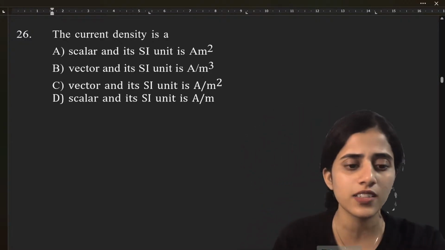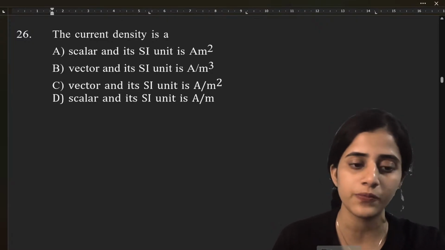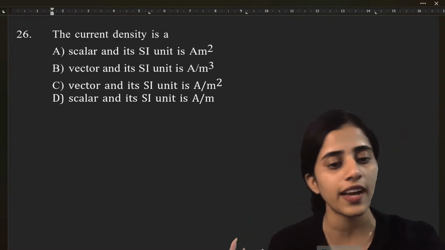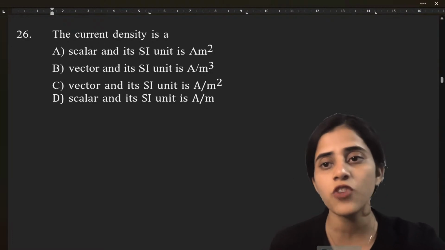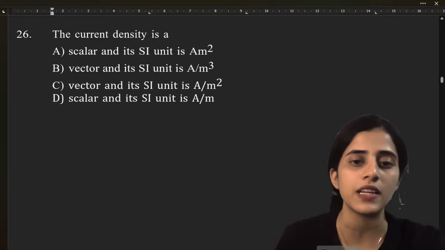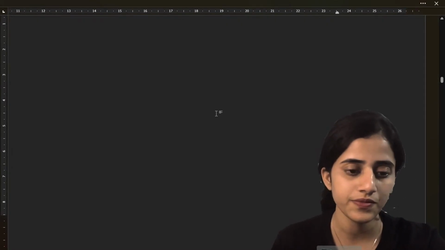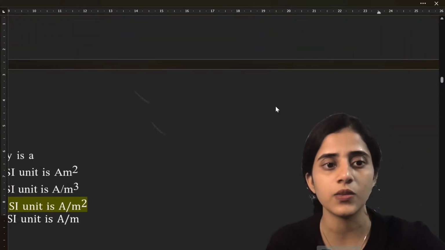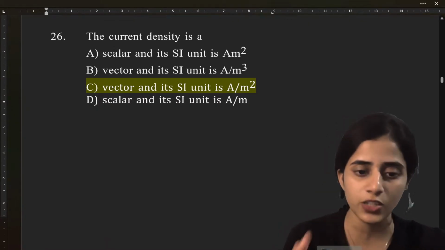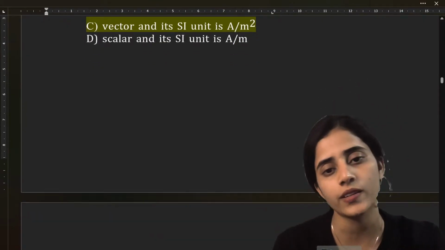What is confusing here, dear? See, current density is it a scalar quantity or a vector quantity? It's obviously a vector quantity because it has both direction and magnitude. And what is the unit for current density? It is ampere per meter square. So the answer is going to be option C. Because it's a vector quantity and its SI unit is ampere per meter square.